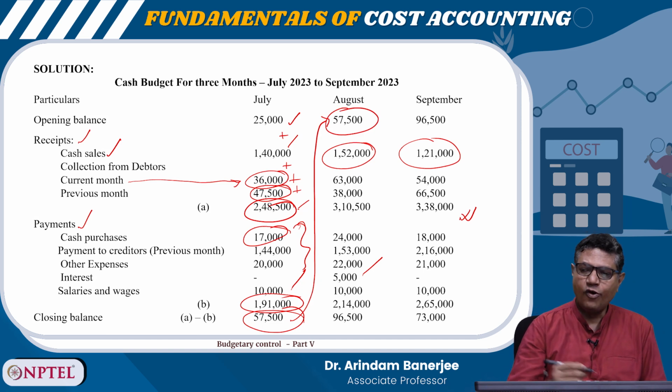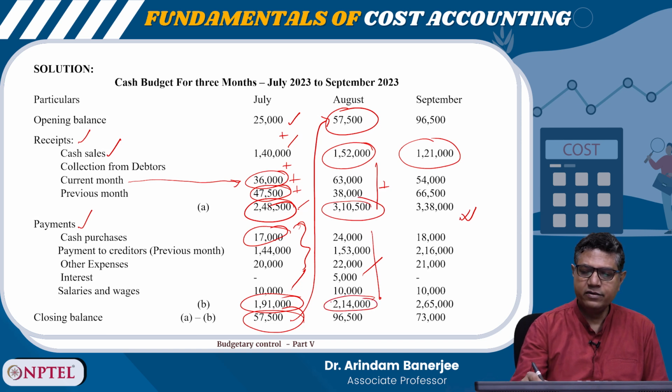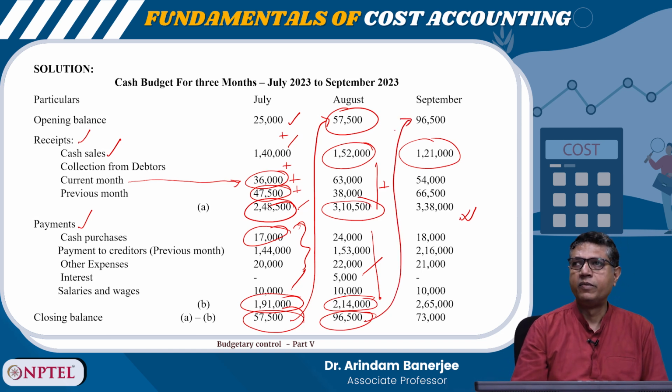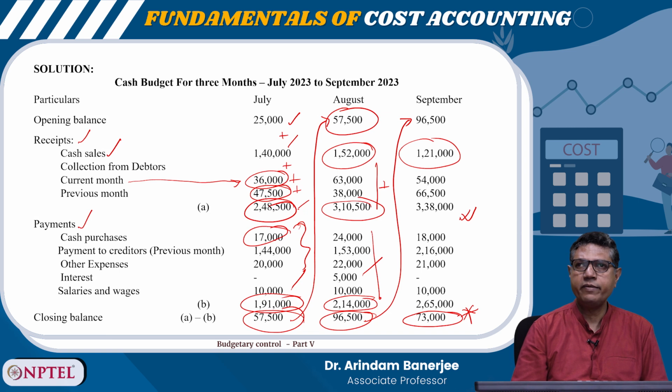Again, in the same way, all the receipts will be calculated and added to get the total receipt. All cash payments will be calculated and added to get the total payment, and then we will get the closing balance. This closing balance in the month of August will again be the opening balance in the month of September. So like this, finally the closing balance at the end of September is coming 73,000. Fine, okay. So this is how the cash budget is prepared.